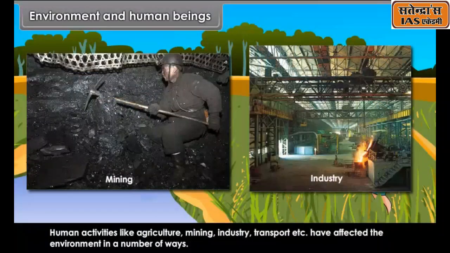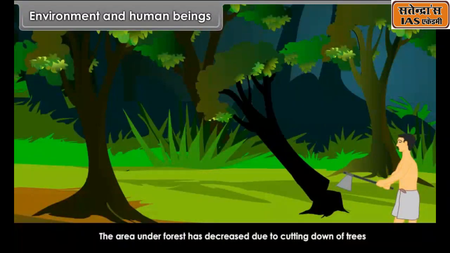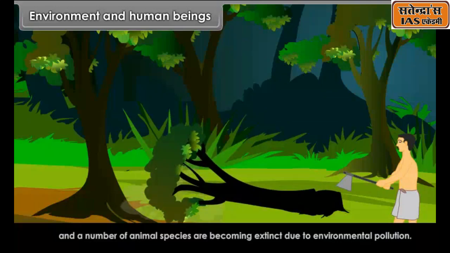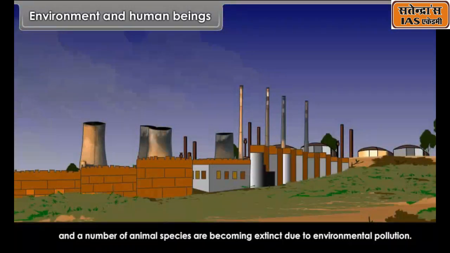The area under forest has decreased due to cutting down of trees, and a number of animal species are becoming extinct due to environmental pollution. Human activities are aimed at satisfying increasing needs from the environment.